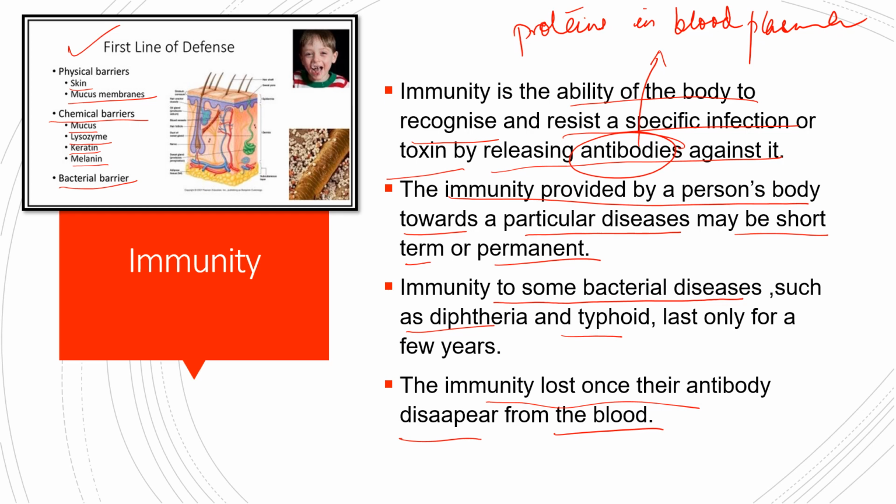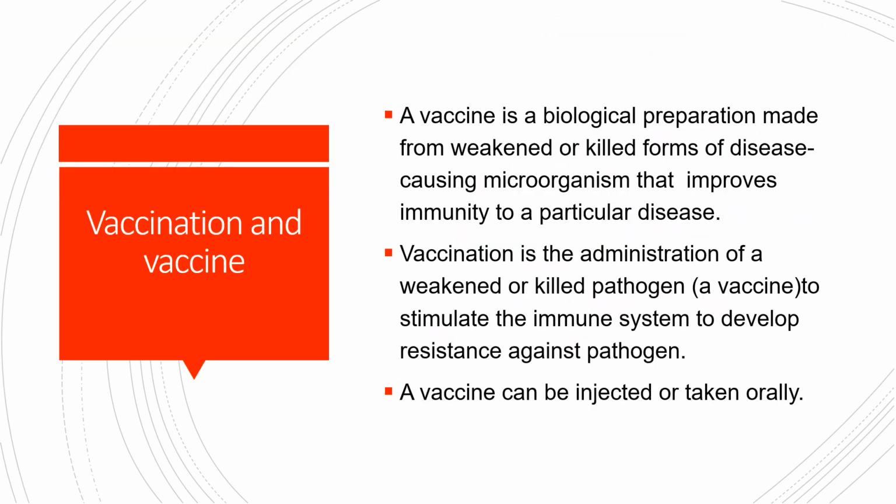Then a booster dose or vaccination is required at that stage to give immunity to that person again.